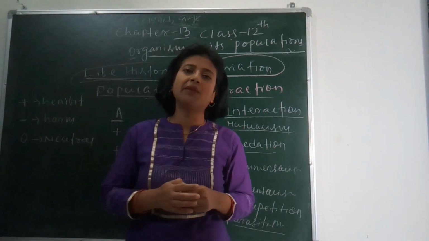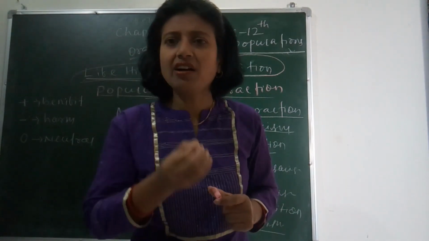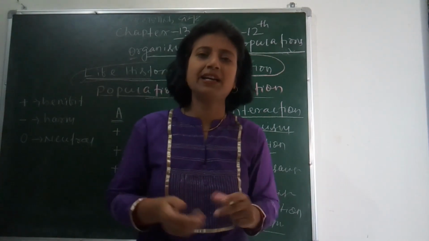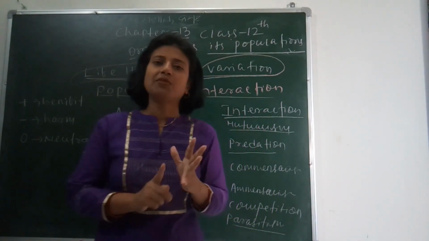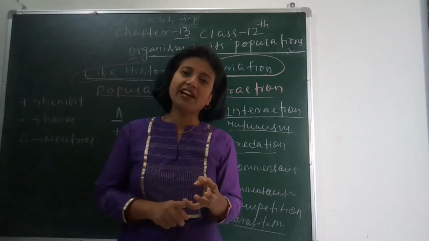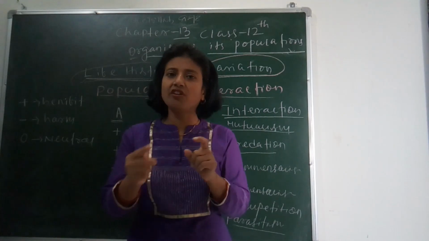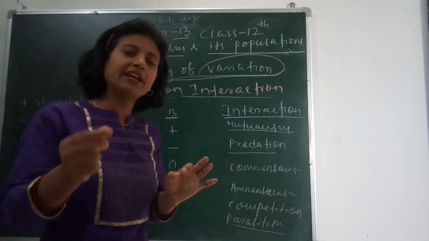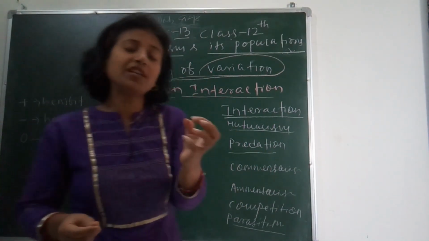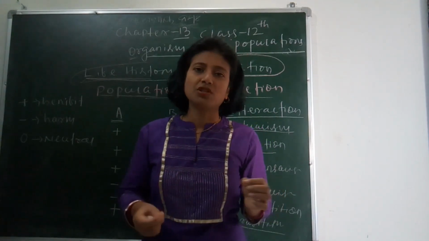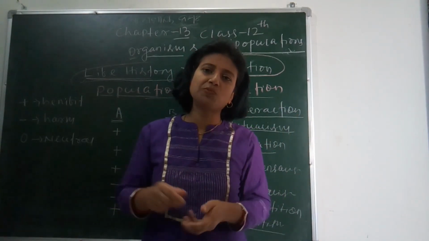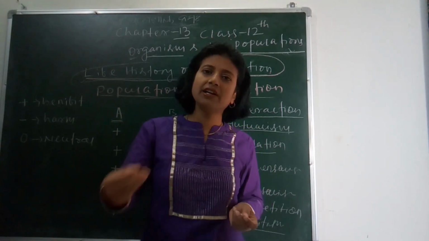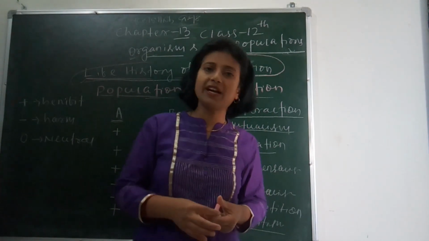Suppose I give you an example of a plant. A plant is a living organism, but it depends on non-living components for synthesizing its food, like soil. From soil it takes nutrients in the inorganic form, and microorganisms like bacteria and fungi convert organic material into inorganic form, due to which the plant is able to receive it through its roots. And it takes carbon dioxide from the atmosphere, which is an abiotic component. So here we can see the organism depends on other living organisms or on non-living components.